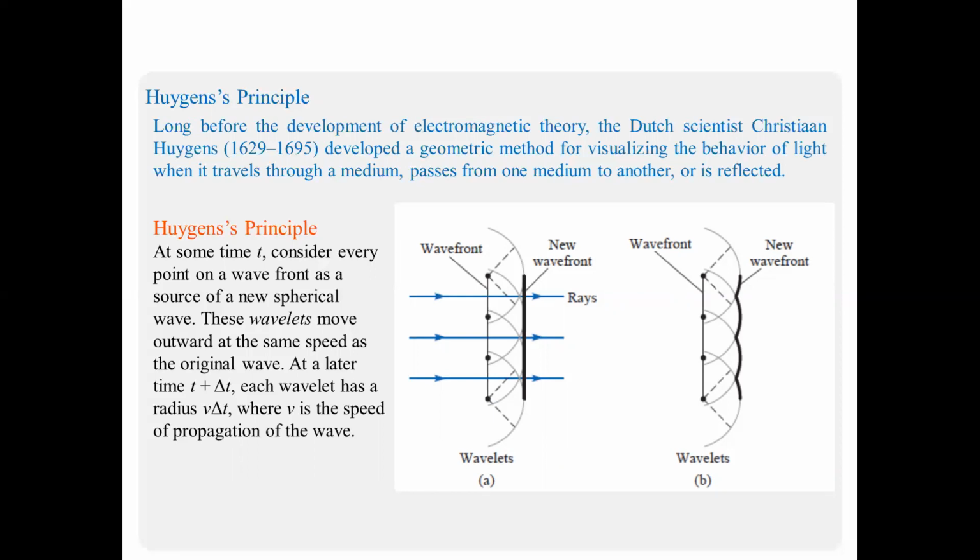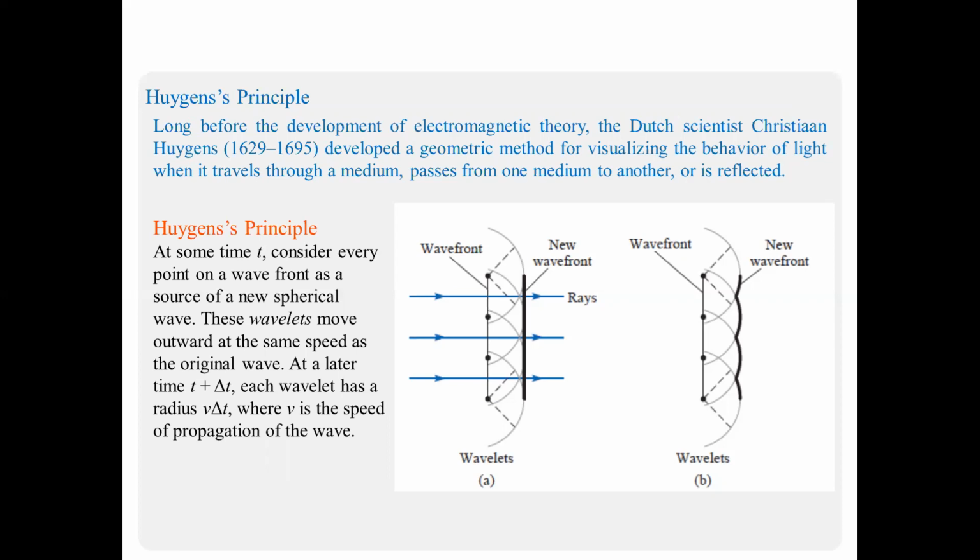The wavelets move outward at the same speed as the original wave. At a later time t plus delta t, each wavelet has a radius v delta t. So this is basically s equal to vt, where v is the speed of propagation of the wave.